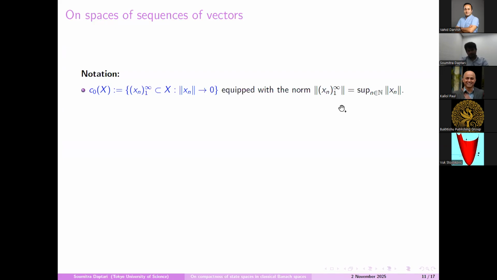So this is basically a generalization of c_0. The c_0(X) here is the set of all sequences of vectors such that the norm of x_n is equal to 0 in the limit, with this norm.